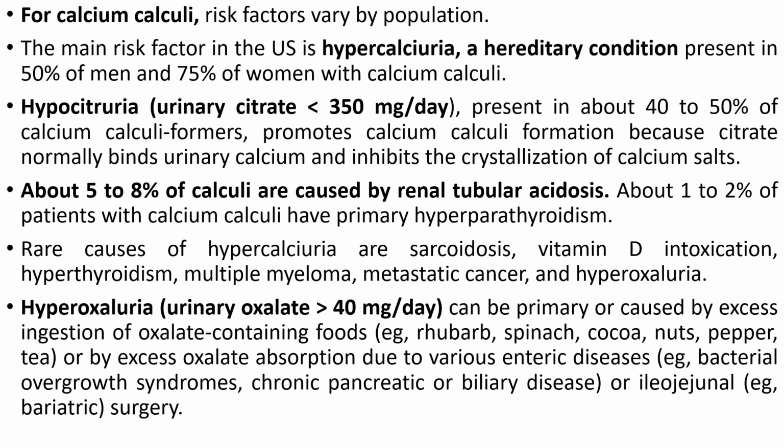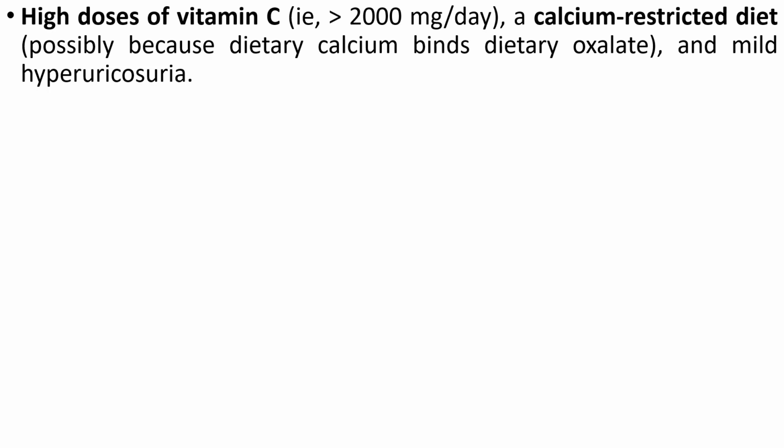hypercalciuria. The second main reason is hyperoxaluria. If the body has too much oxalic acid, either because of taking too much oxalic acid containing food or because of more absorption, it leads to hyperoxaluria, and more oxalic acid leads to more calcium oxalate salt formation. High dose of vitamin C, or a calcium restricted diet, is possibly a cause because dietary calcium binds dietary oxalate. So if we are having more amount of calcium and mild hyperuricosuria, which leads to stone formation.